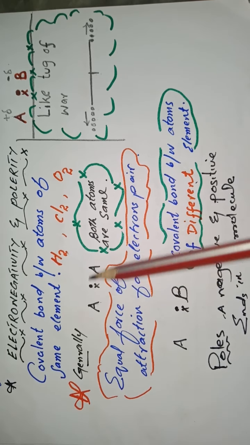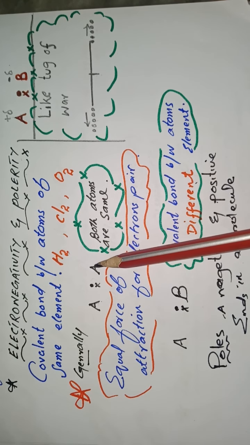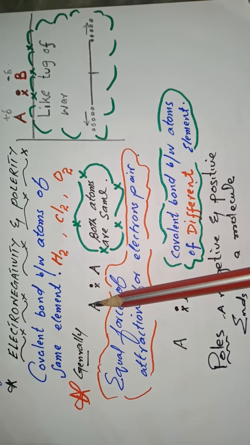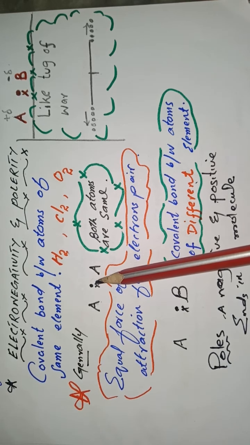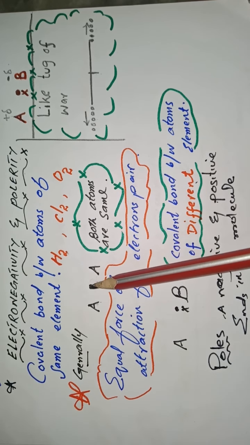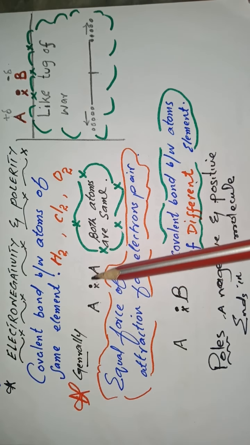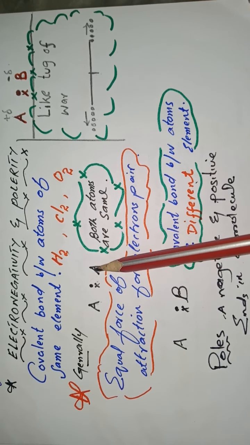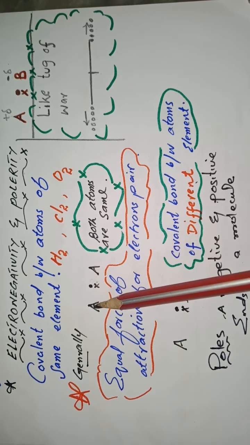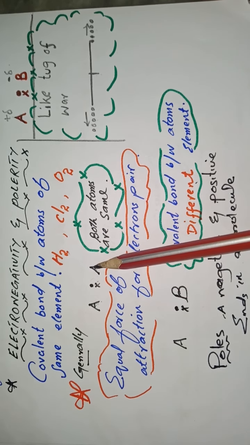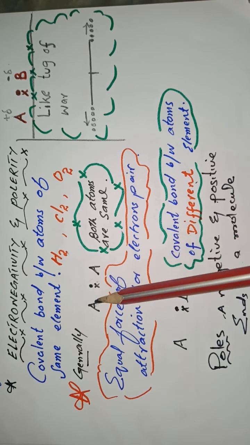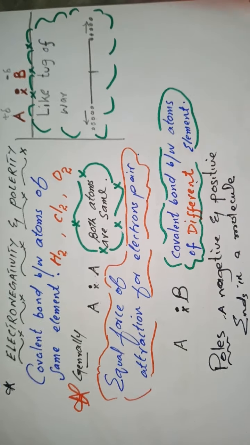As these two atoms have the same electronegativity, they have equal force of attraction for the shared electron. Therefore the shared electron remains exactly in between the nuclei of these two atoms. Neither end will get a positive or negative charge. So such molecules are said to be non-polar molecules.